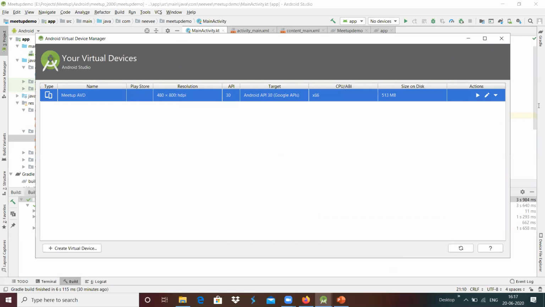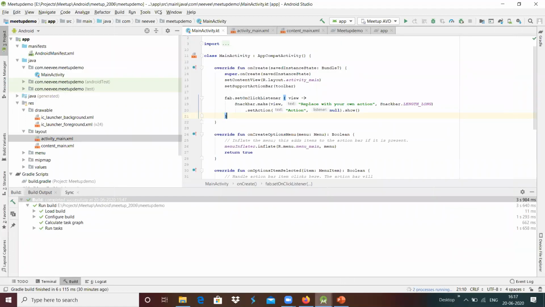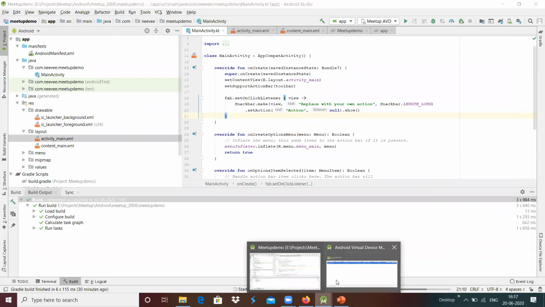Once it is created, we can launch this AVD in an emulator by pressing start. It's starting the AVD.